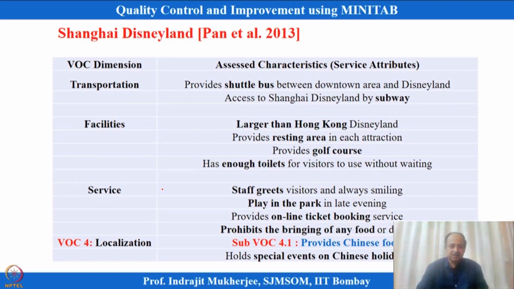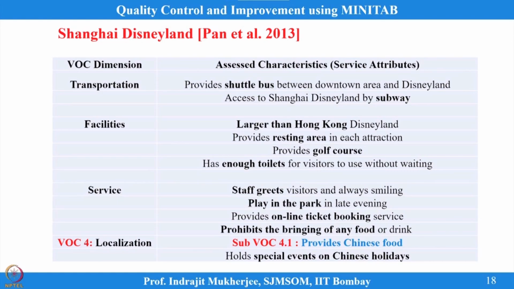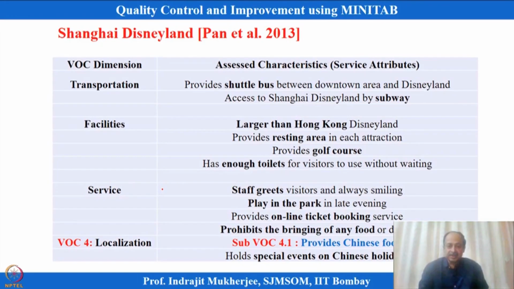We will take a simple example to understand how this prioritization happens. I have taken it from an article by Pan and co-authors in 2013. This is in Shanghai Disneyland, to understand how they prioritized needs using the Kano model. There are different dimensions of the voice of the customer here: one related to transportation, one to facilities, one to service, another to localization, that is, where it is. They are trying to open a Disneyland in Shanghai.